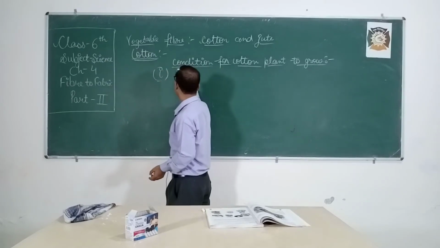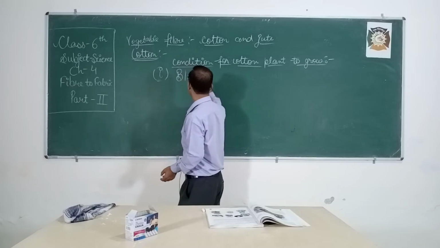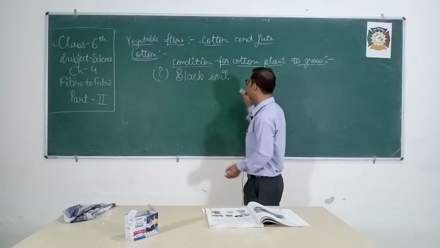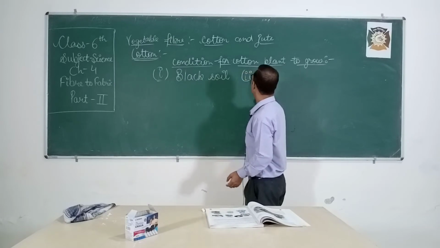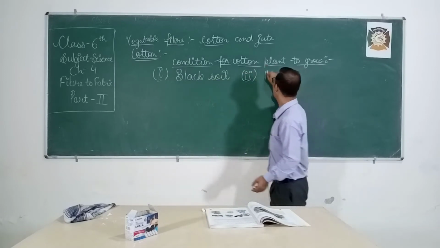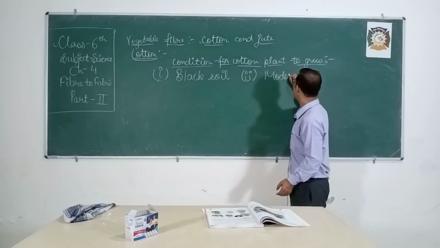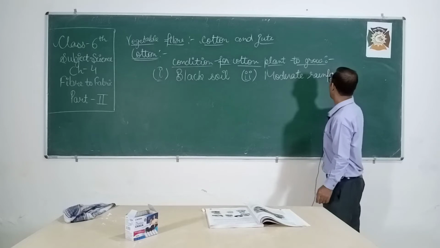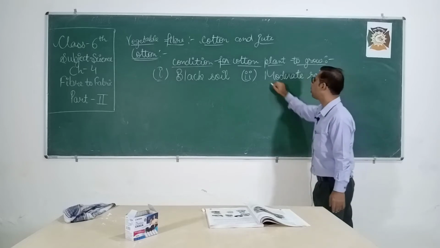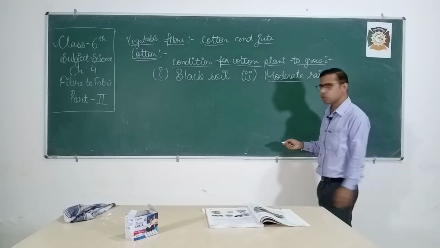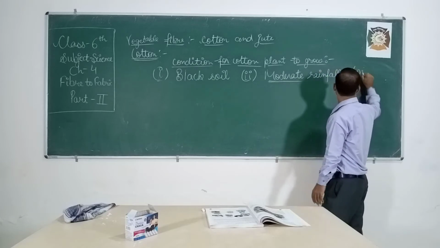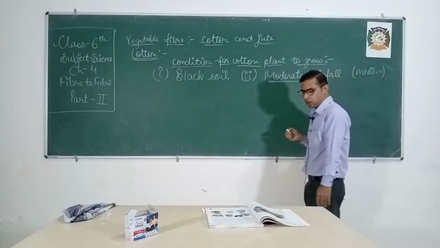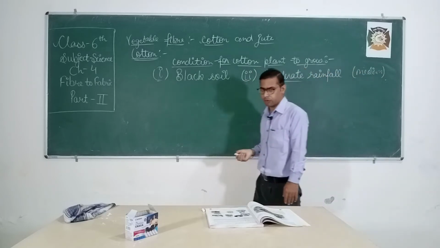It requires black soil, which means the cotton plant usually grows in black soil. Second, it requires moderate rainfall. What is the meaning of moderate rainfall? Moderate also signifies medium: neither heavy rainfall nor scanty rainfall.